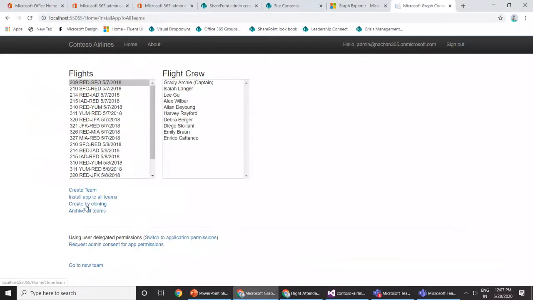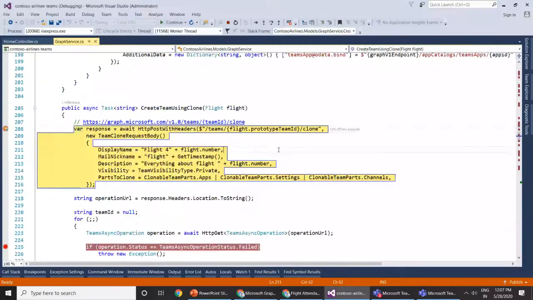I will switch back here. I will click create by cloning. What we are doing is we are trying to get the team ID of our prototype, which I have hard coded in this particular application, and then we will use the clone API to clone that particular team, which will clone entirely, including the tabs, channels, and all other things. We are specifying here the parts to be cloned: we are trying to clone apps, settings, and the channels for this particular team.